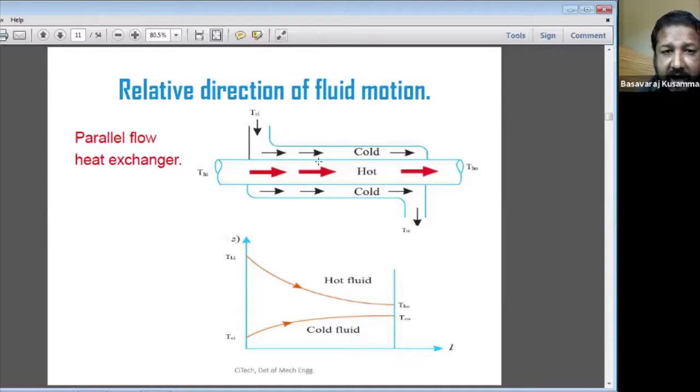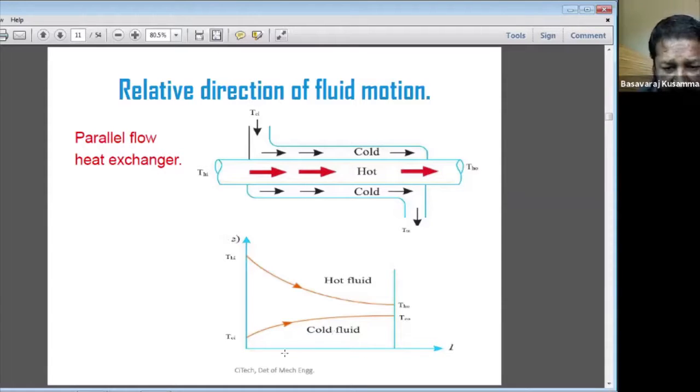The energy gained by the cold fluid is the energy delivered by the hot fluid. So whenever the length of the heat exchanger increases, the temperature of the hot fluid goes on decreasing.